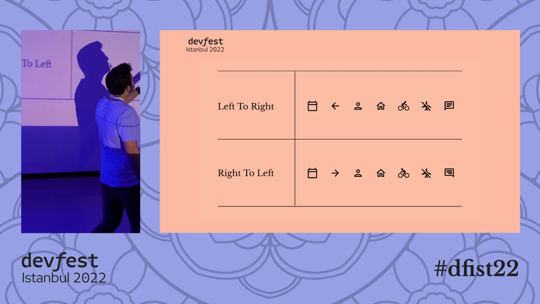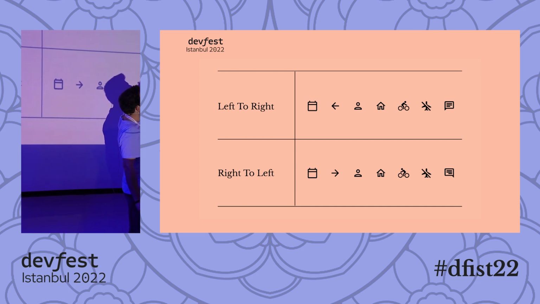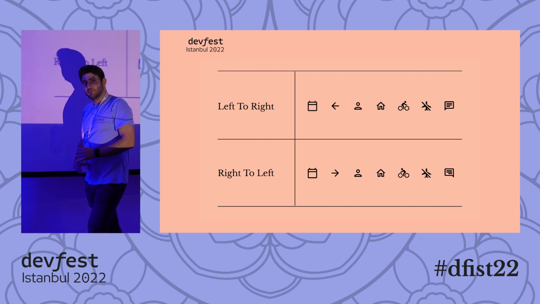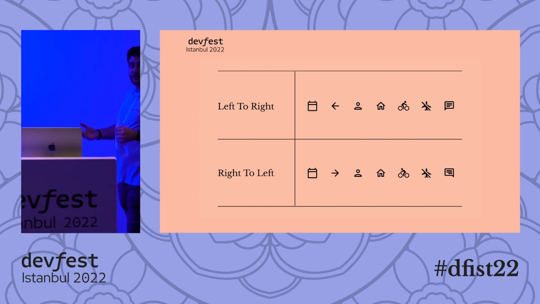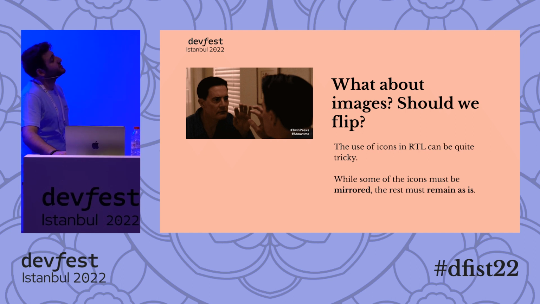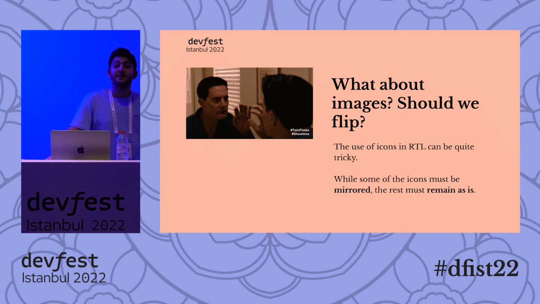And we converted the message bubble. So the conversation now starts from right to left because it points out a specific interaction or specific direction. Well, what about images? Should we flip them? Any idea? Yeah? No? Okay. Oh, I made a typo on that one.